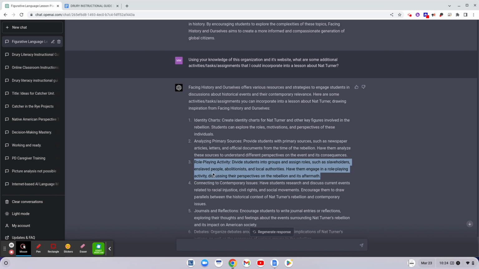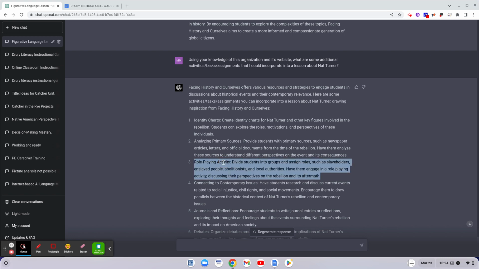Divide students into groups and assign roles such as slaveholders, enslaved. I'm just going to stop there because immediately anybody who has a lick of common sense can see how disastrous that idea would be. And I thought that was a good example of how ChatGPT is only an AI language prediction program. It is not a person with common sense. So we are the professionals as teachers, and we have to use our best judgment.